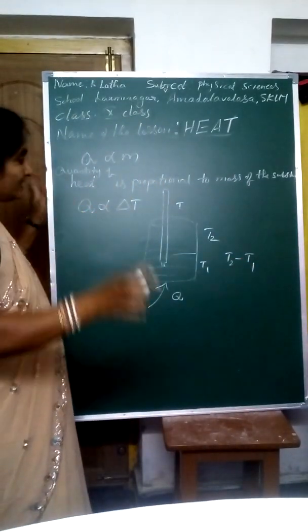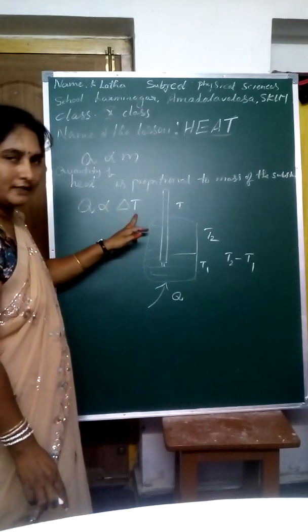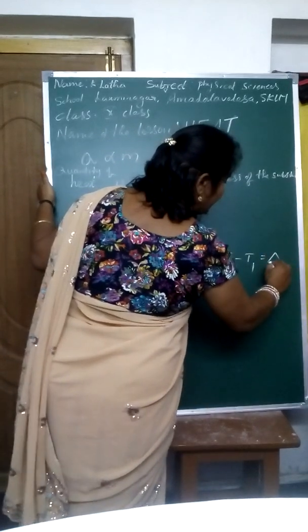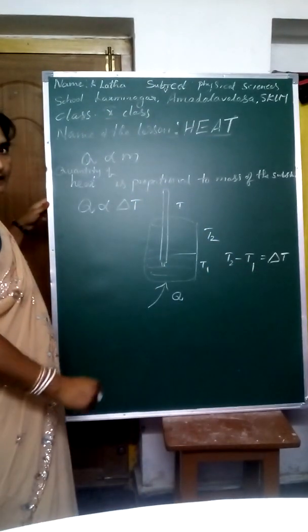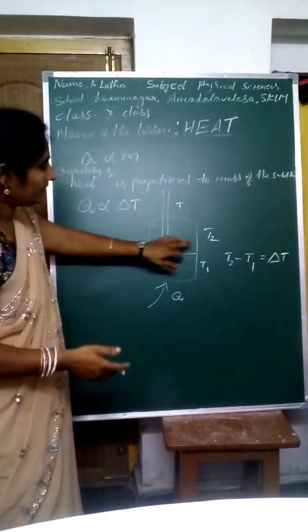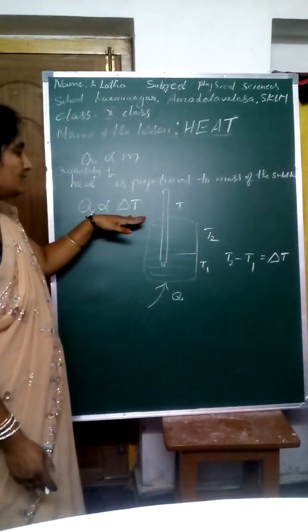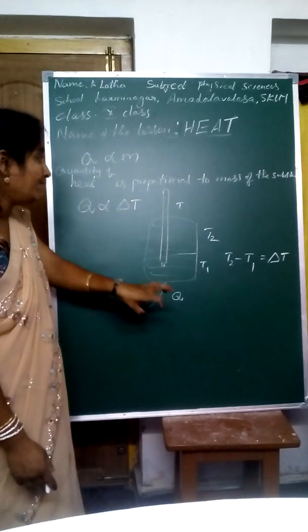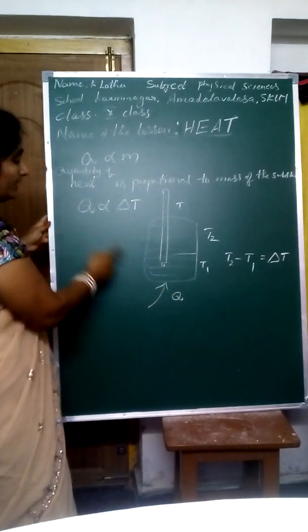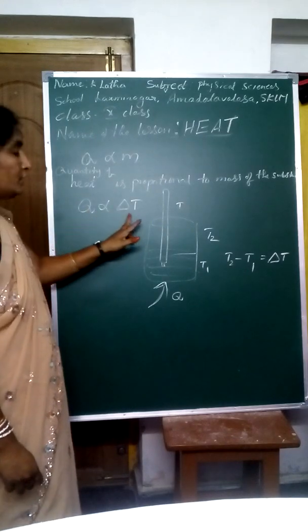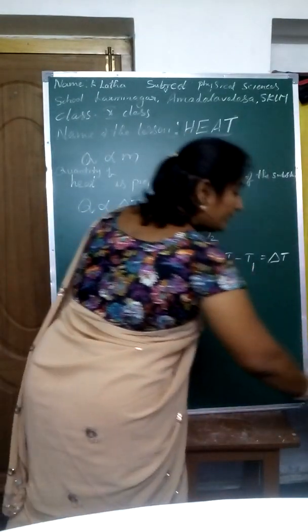That difference in temperature, we write as delta T. You have to subtract the low temperature from the high temperature, and you will get the difference in temperature. That difference in temperature is proportional to the heat energy given. Then Q is proportional to delta T. Do you understand?